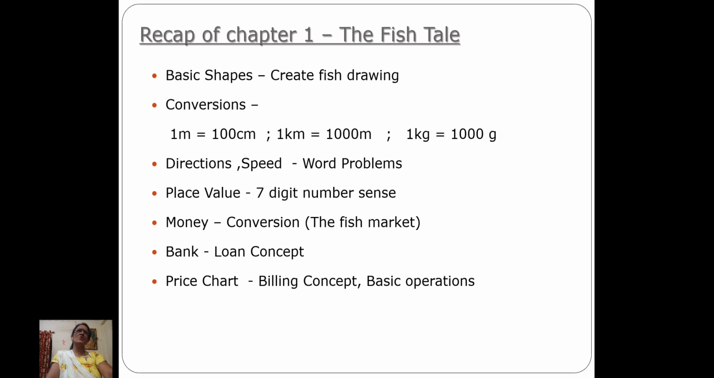What are the basic operations? Plus, minus, multiplication, division, one third of 6,000. Yes, 6,000 divided by 3. And then what is the one third of 6,000? 2,000, right? We learn all these concepts. We learn all these basic operations. I hope you have all enjoyed the fish tale, right children?